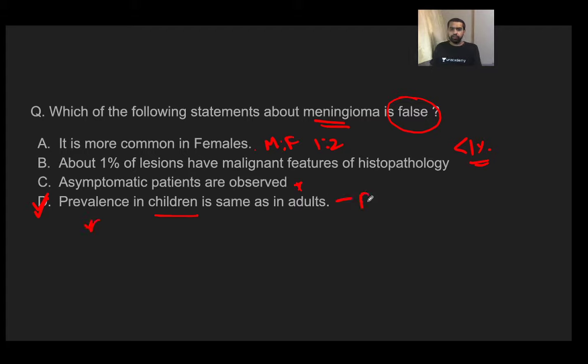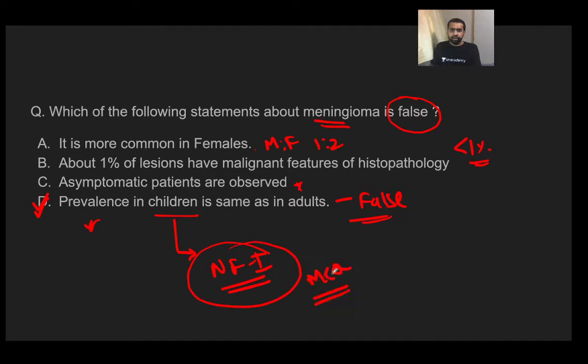Now, the prevalence in children being the same as in adults is absolutely false. It is not a true statement. Meningioma is much more common in adults as compared to children. Another thing you need to understand is if you find a meningioma in children, then you have to rule out neurofibromatosis type 1. So this is another MCQ which can be asked. Meningioma in children is associated with neurofibromatosis type 1. Okay guys, fair enough. Now let us move on and talk about another question.